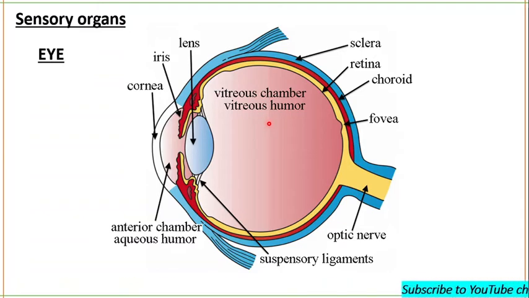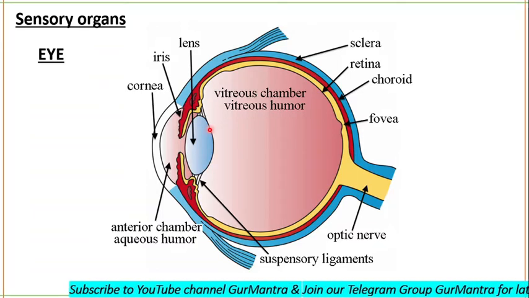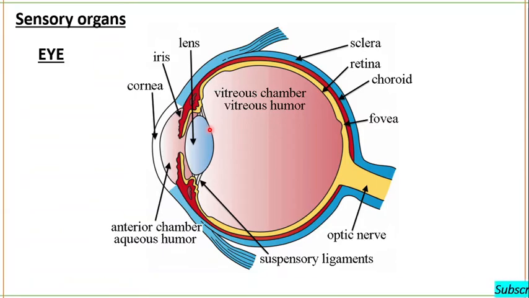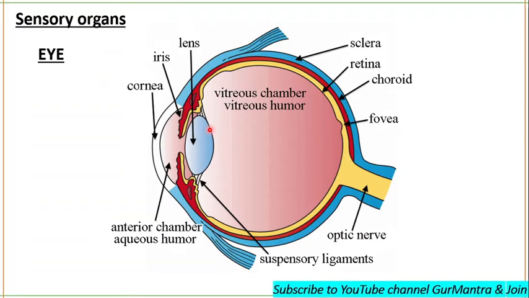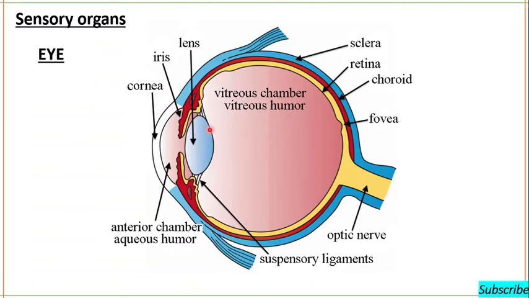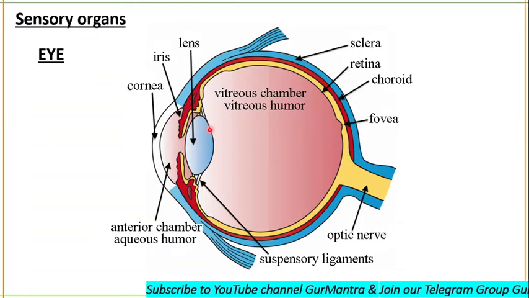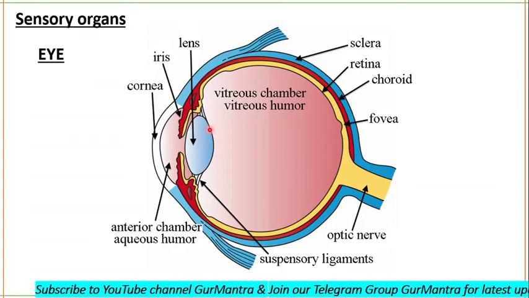The eye is generally compared to a camera, with the cornea acting as the lens, the pupillary diameter functioning like the aperture of the camera, and the retina serving as the film. Remember this: the cornea acts as the lens, the pupillary diameter functions as the aperture of the camera, and the retina serves as the film.